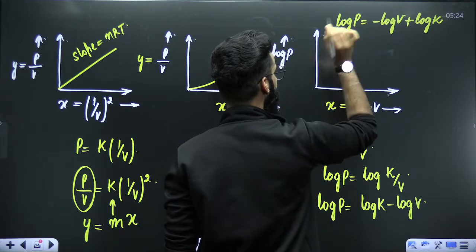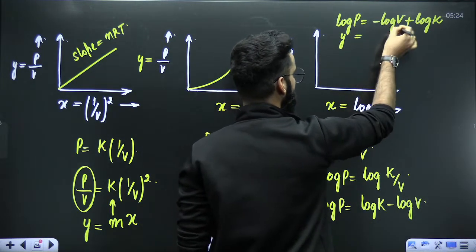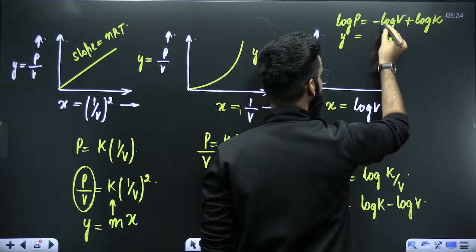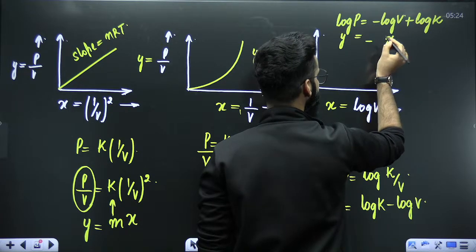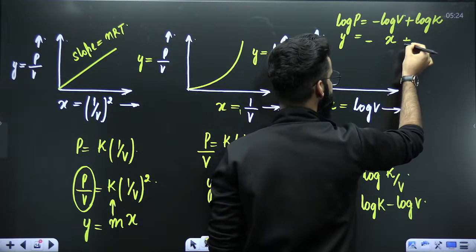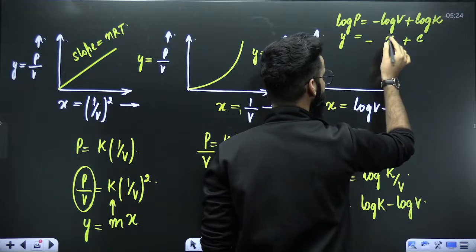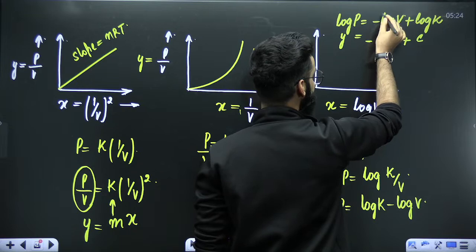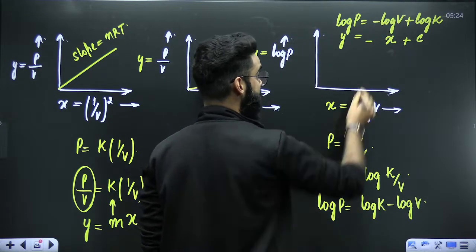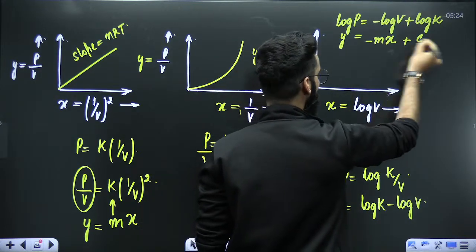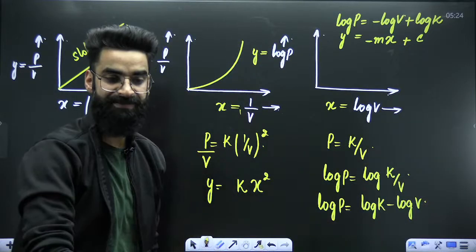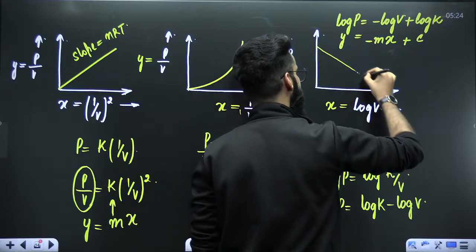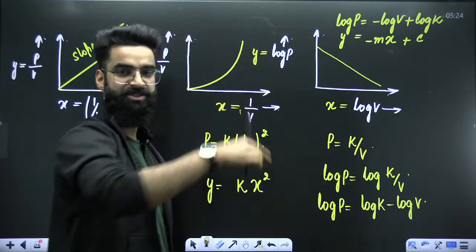So instead of log of P, you're writing y. Log of V you're plotting along the x-axis, so instead of log of V, you're writing x. And this is minus over here, and this is plus in between. Log K will be your C, right? And the value over here is basically minus 1, in the beginning. So can I say the equation resembles y is equal to minus mx plus c? If the equation resembles y is equal to minus mx plus c, the graph has to be like this.